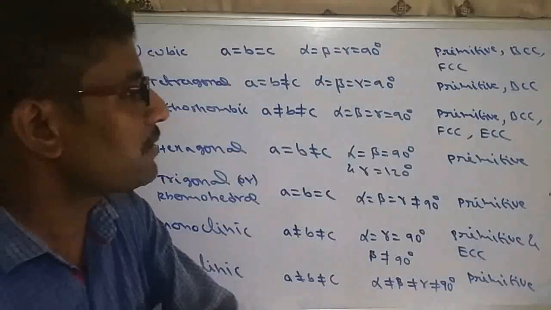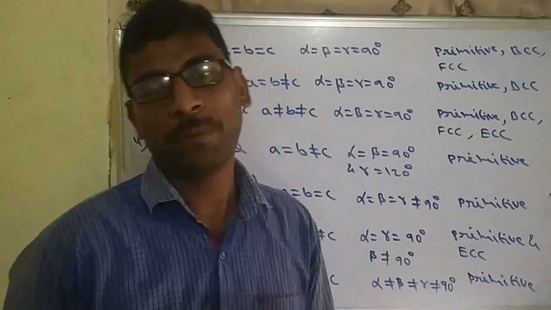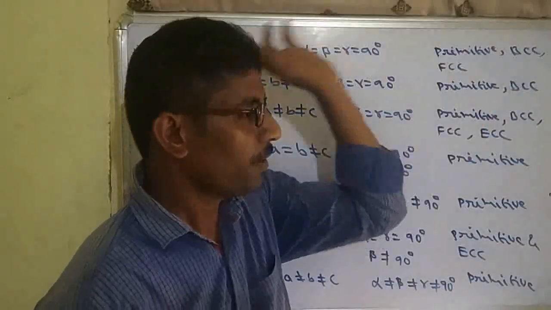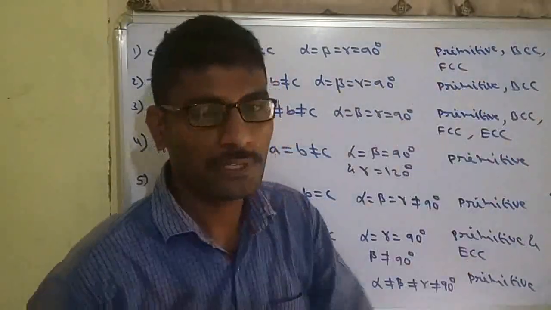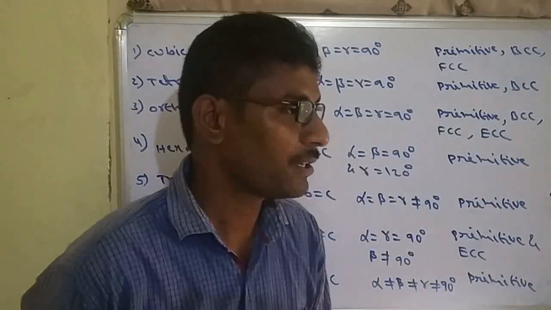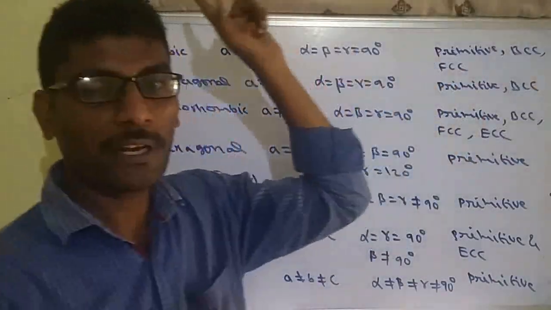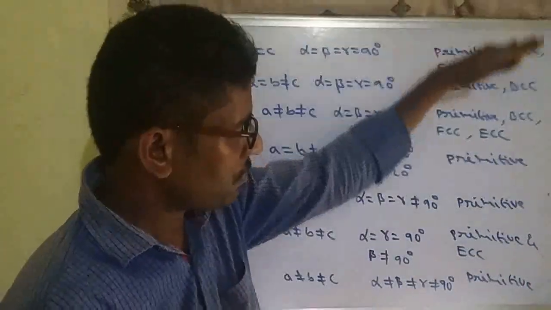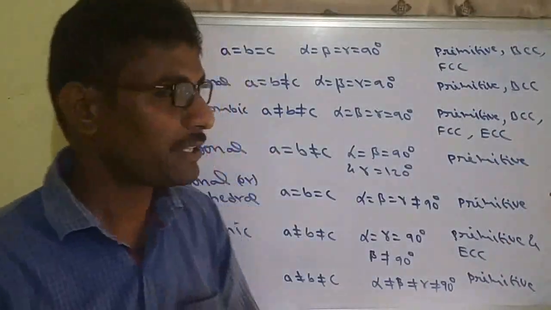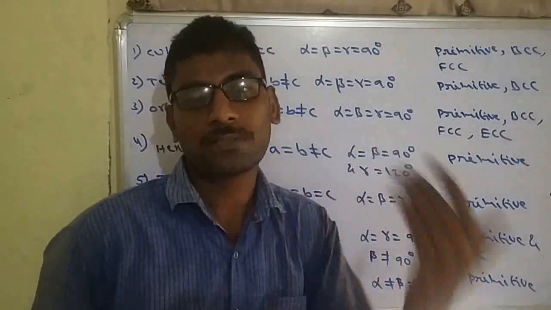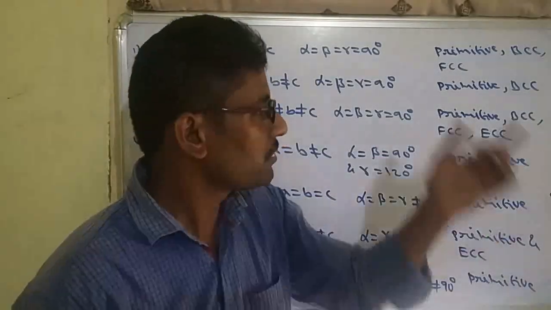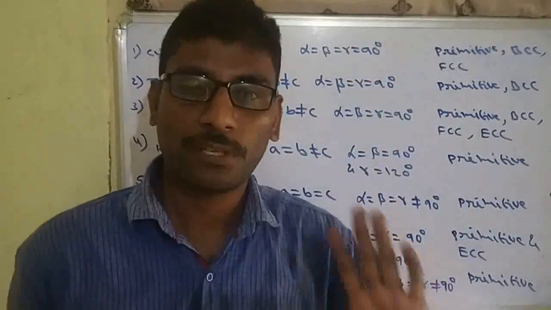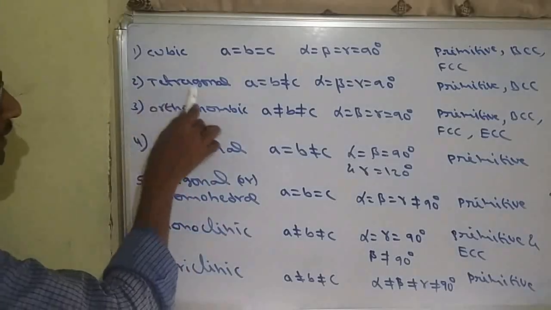In a cubic unit cell, we can get a primitive unit cell also. Primitive means particles present at corners. So in cubic, primitive is present, BCC is also present, FCC is also present, whereas ECC is not present in cubic. Which is present and which is not present is important. Present means naturally existing compounds. So naturally existing compounds of cubic unit cells contain either primitive, BCC or FCC. This much only.